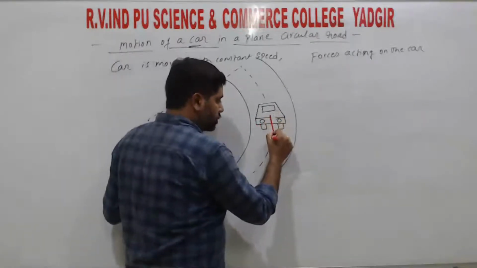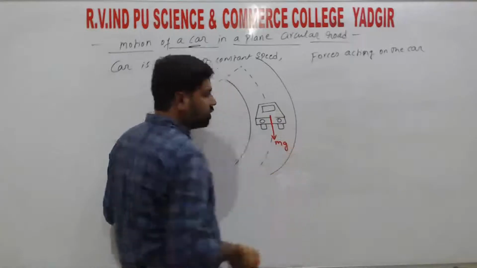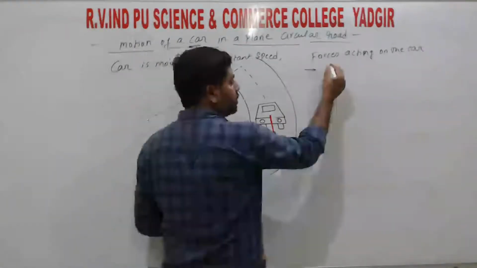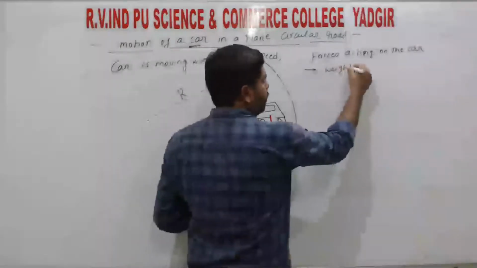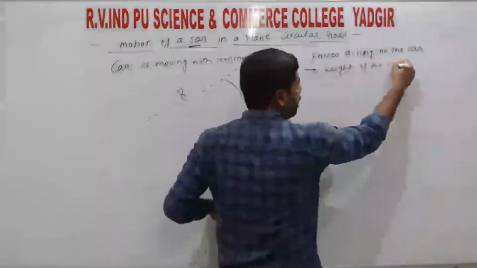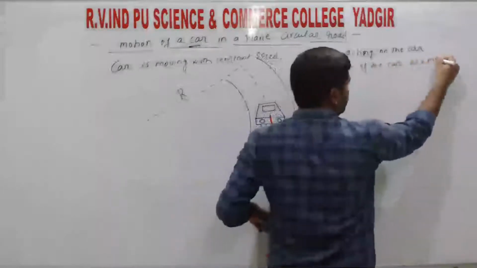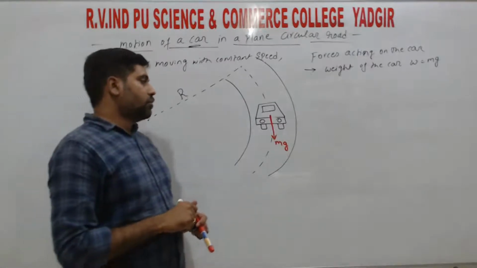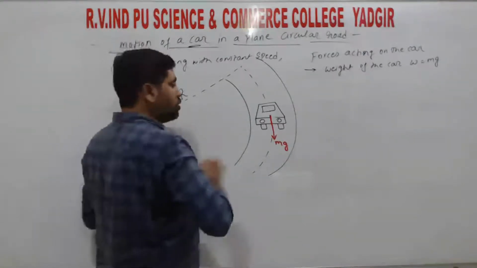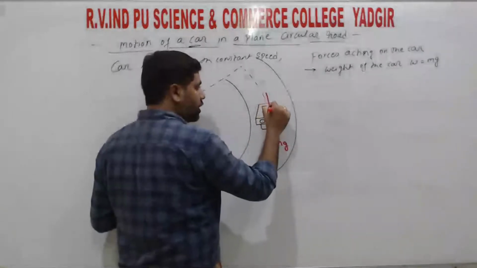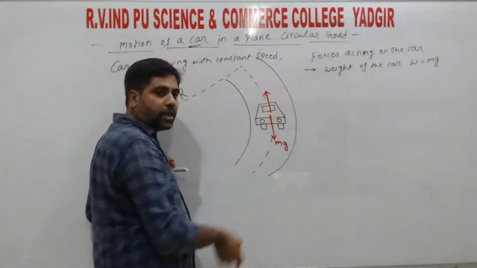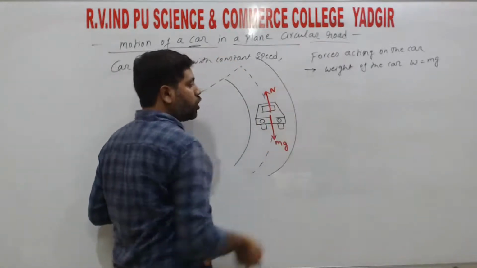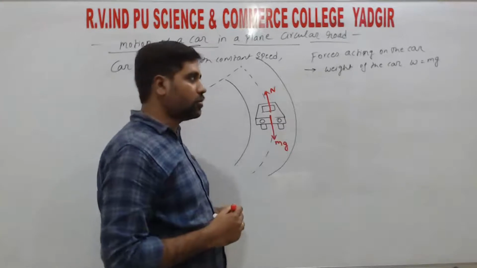So the first force is the weight of the car, that is W equals mg, right? Next, the second force is the normal force. Normal force is always perpendicular to the surface. The one perpendicular to the car roof surface, we call the normal force. So N is always perpendicular to the surface.